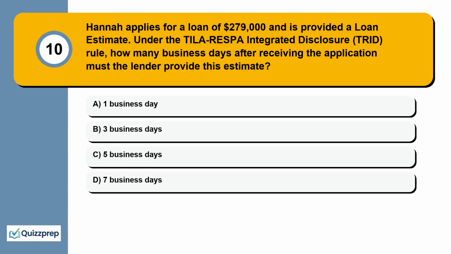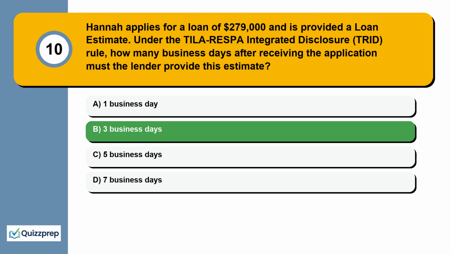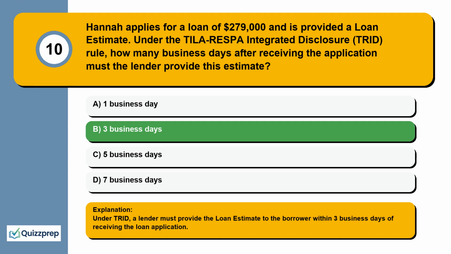Question 10. Hannah applies for a loan of $279,000 and is provided a loan estimate. Under the TILA-RESPA Integrated Disclosure (TRID) rule, how many business days after receiving the application must the lender provide this estimate? 1 business day, 3 business days, 5 business days, 7 business days. Under TRID, a lender must provide the loan estimate to the borrower within 3 business days of receiving the loan application.